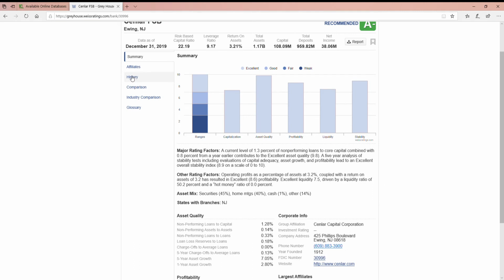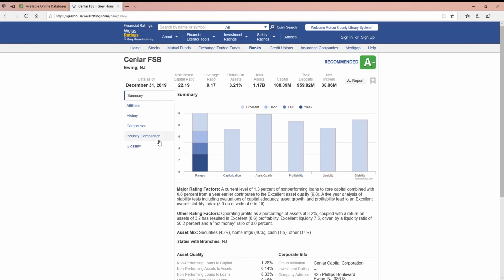The other thing too is in our data area here, when we're looking at the summary, you're going to get boxes with ranges, and it's going to compare, in some cases, this bank versus the industry standard. So you're going to see these are ratings, whether it's weak, excellent to weak in here. So that's what the different codes mean in terms of what you're looking at. So in this area, if this bank fell below 2, they would be considered weak.